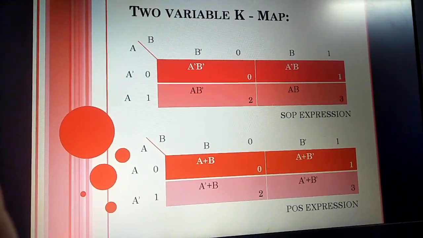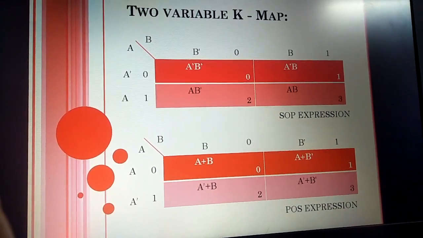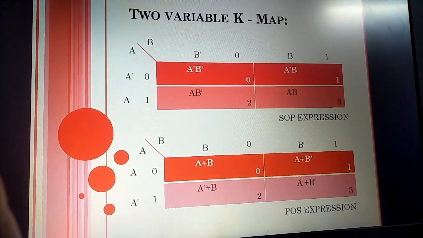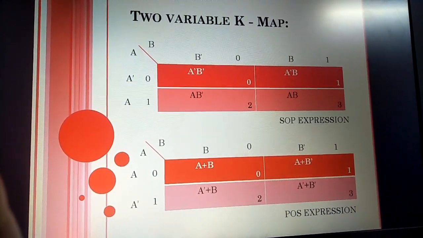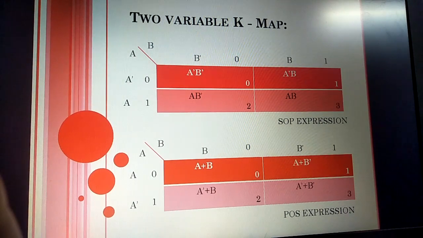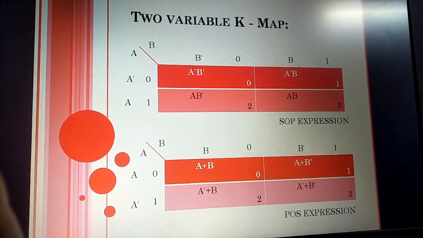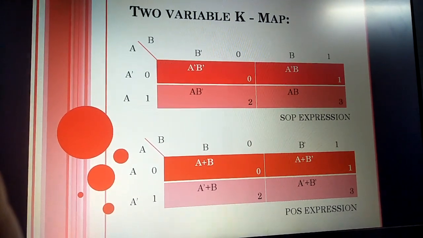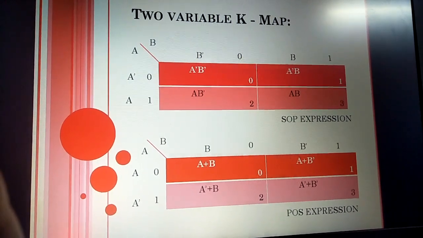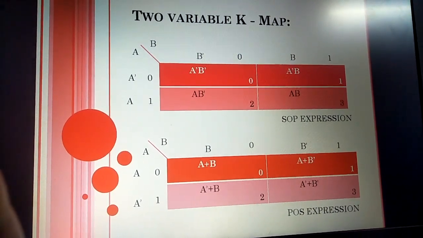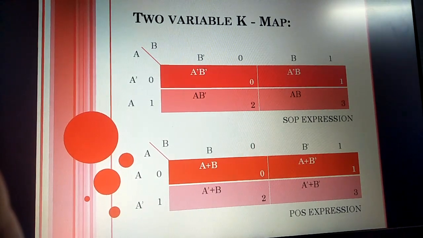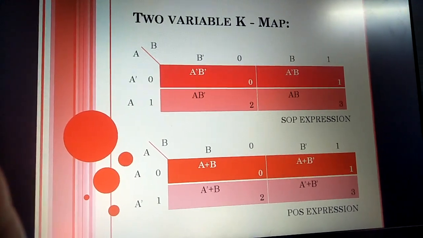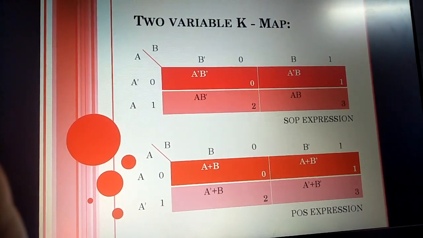POS focuses on 0, and for 0, if we are taking POS, we have to write the normal variable. If I am talking about 1, then we have to put the complement variable. That's why I have written 0 with A and 1 with A dash, and in columns also, B with 0 and B dash with 1. The intersections contain A plus B, A plus B dash, A dash plus B, and A dash plus B dash. It is a way to create a two variable K-map.